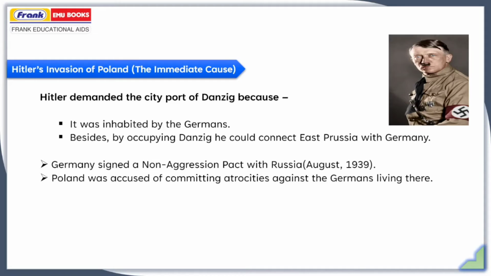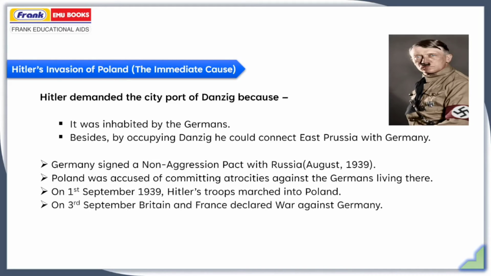Poland was accused of committing atrocities against the Germans living there. On 1st of September 1939, Hitler's troops marched into Poland. On 3rd of September, Britain and France declared war against Germany. In this way, the Second World War was started.